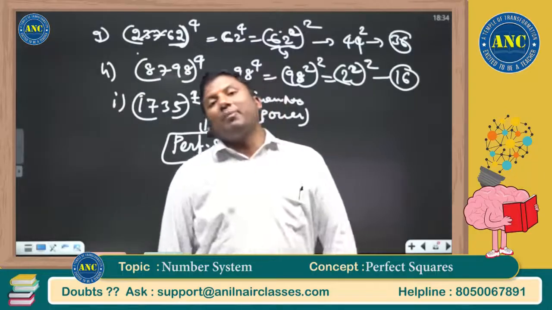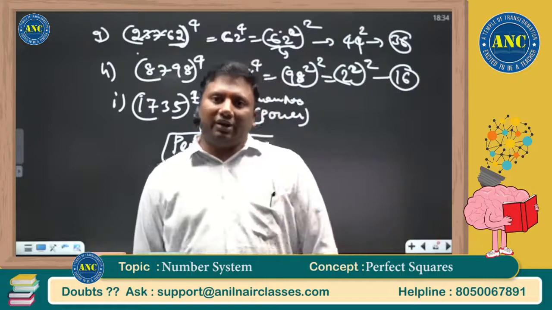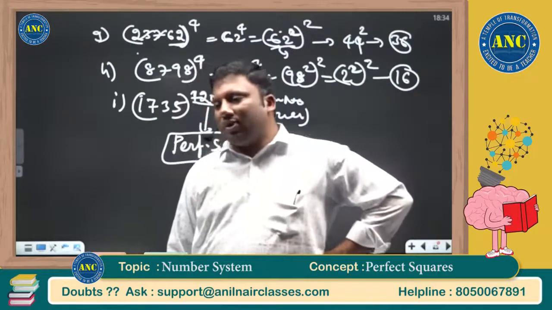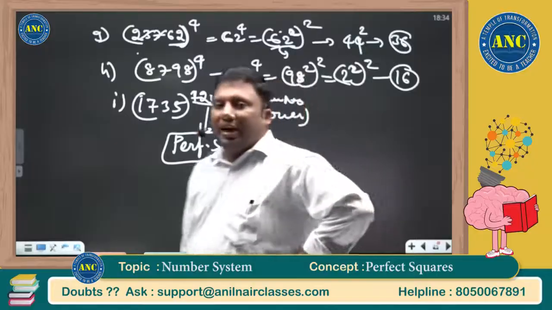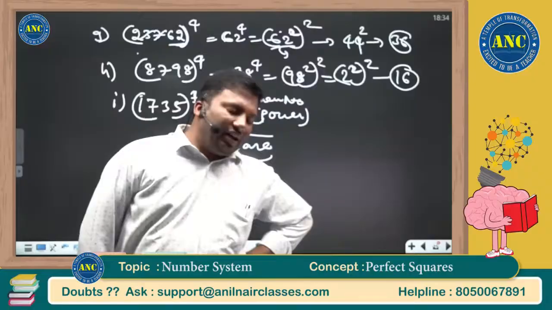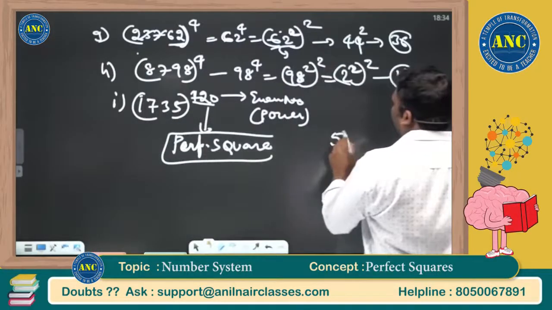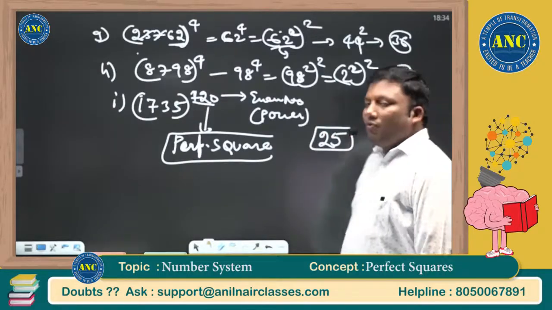What is the nature of a perfect square ending with 5? 5 square 25, 15 square 225, 25 square 625, 35 square 1225, 45 square 2025, 65 square 4225, 75 square 5625, 85 square 7225, 95 square 9025. Answer is always 25.